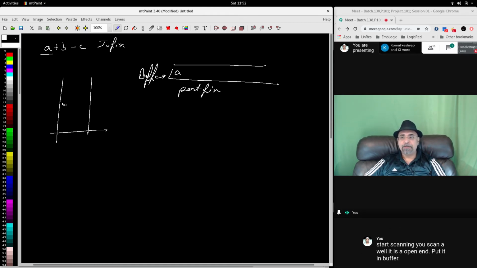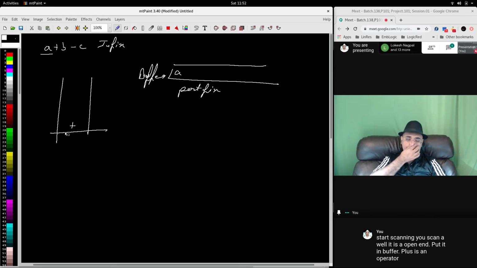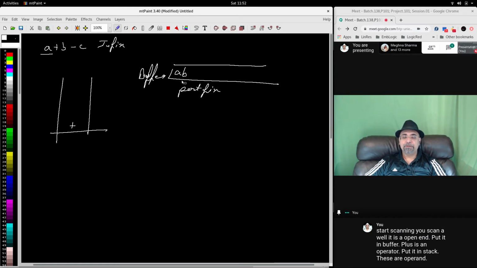Plus is an operator. Put it in the stack. B is an operand. Put it in the buffer. The moment you have two operands and a binary operator, it's time to pop.